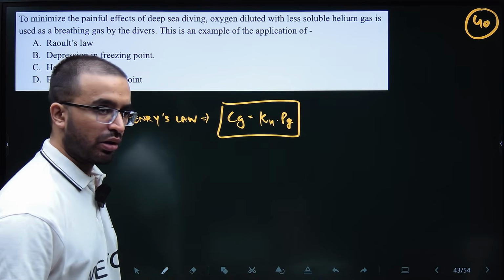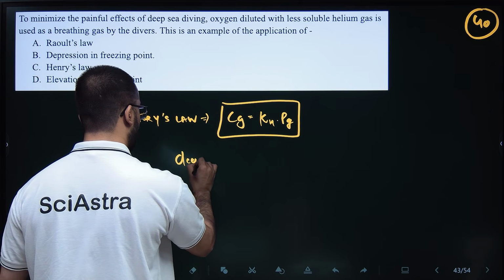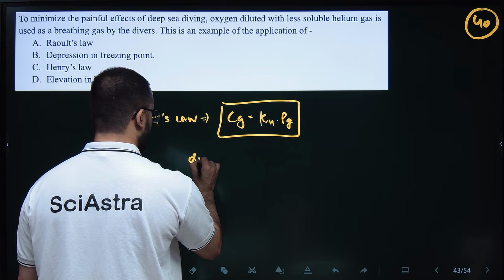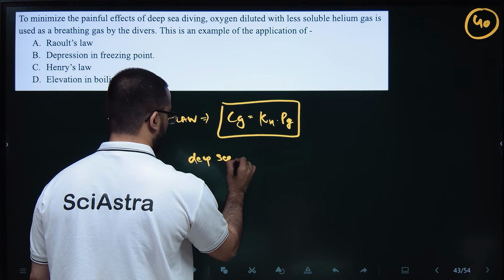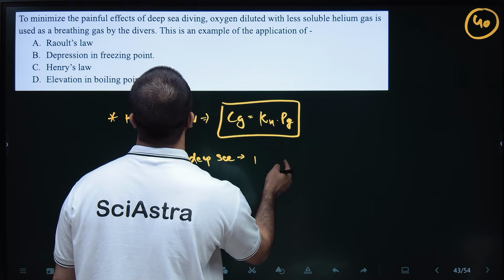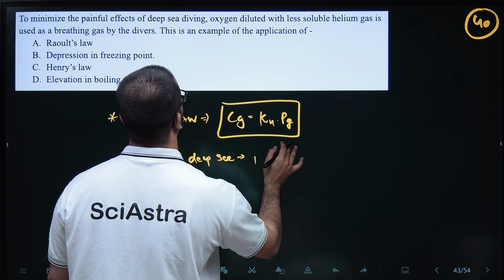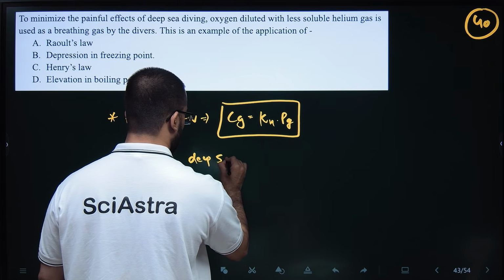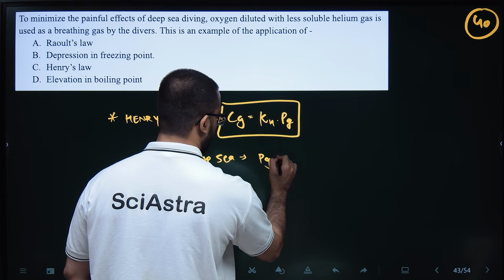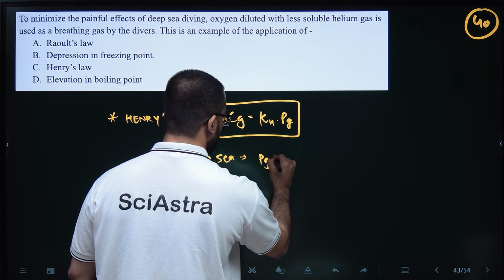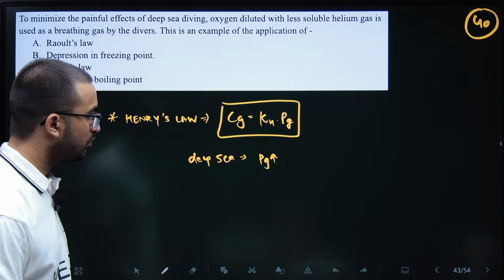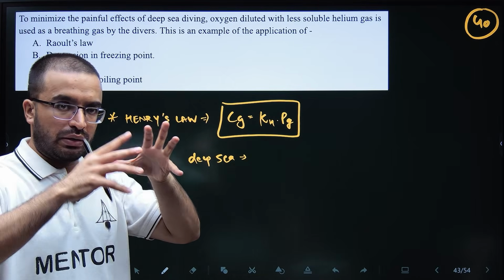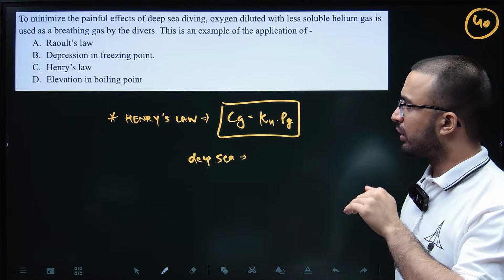So in deep sea water, as you go deeper and deeper, the pressure on the water increases, right?